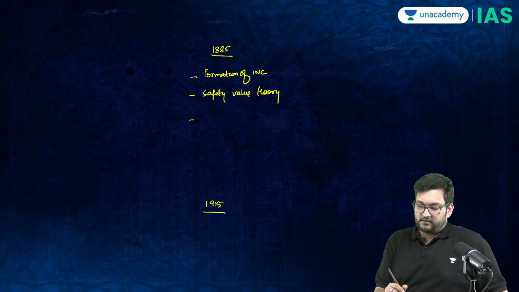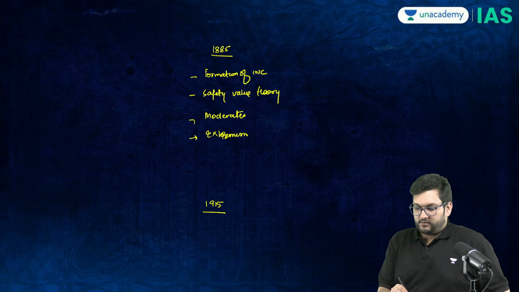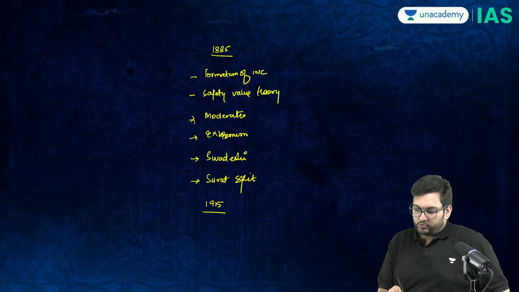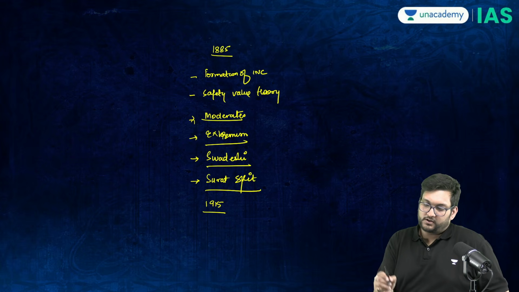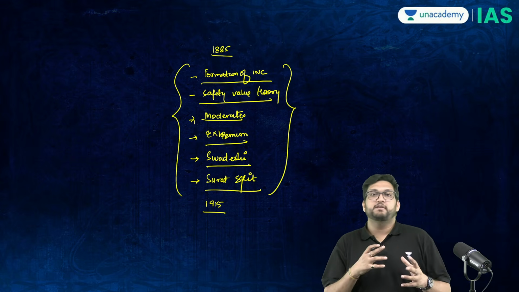Then further, we will discuss the moderates and their role. We have seen questions out of this area. We'll talk about the rise of extremism. Then we will also talk about Swadeshi. And the last major topic which I want to do here is the Surat split. Lucknow Pact and Home Rule League we will do in the next episode, so that it is evenly distributed and does not become too heavy.